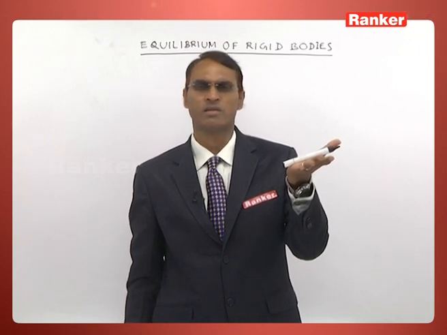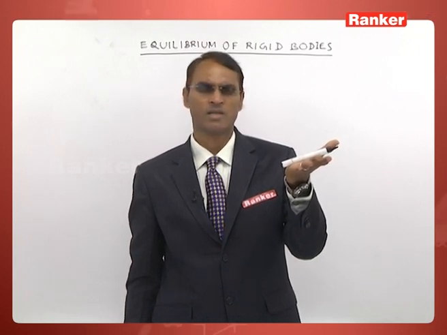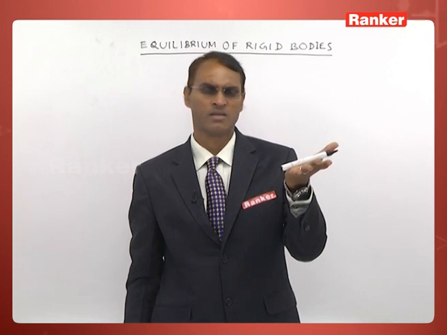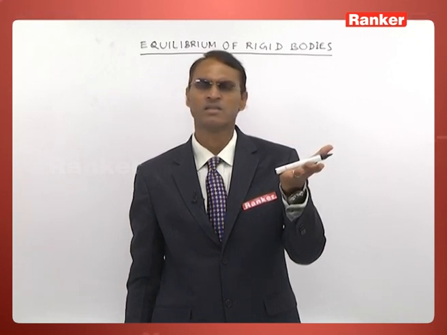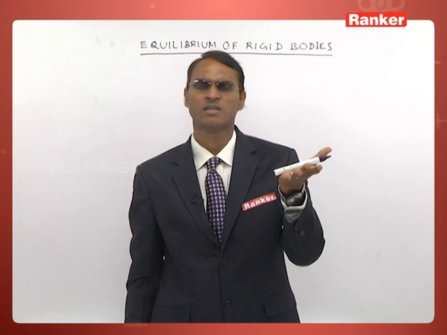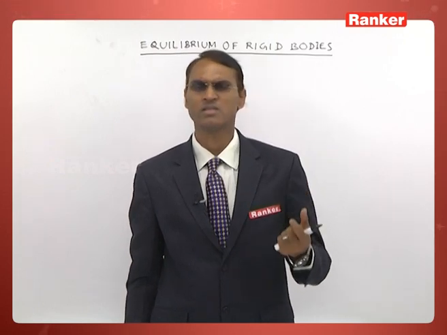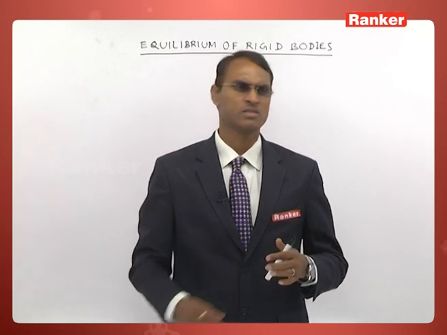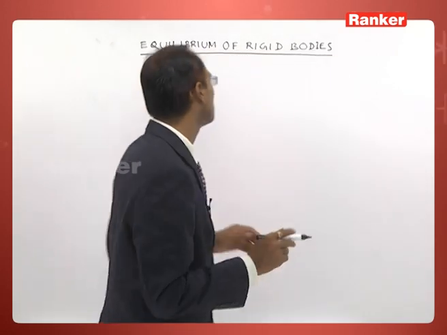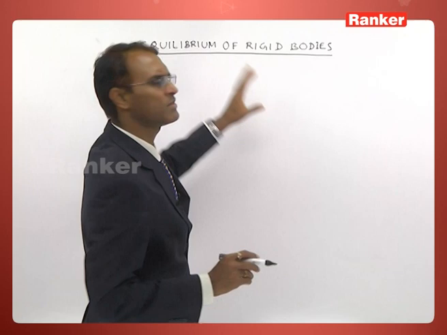This is stationary, a case of static. Statics means velocity of the body is 0, angular velocity or linear velocity. So we will be discussing the equilibrium of rigid bodies.